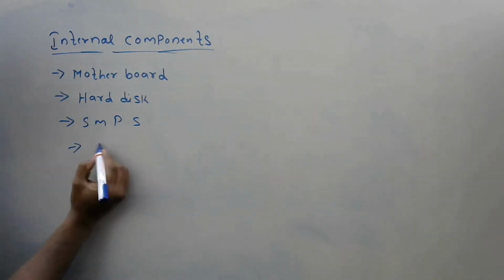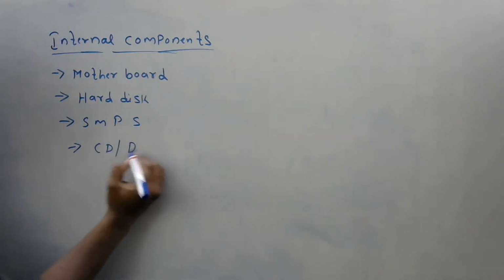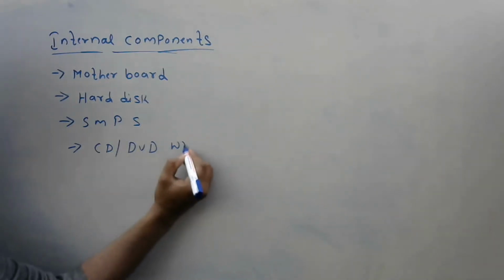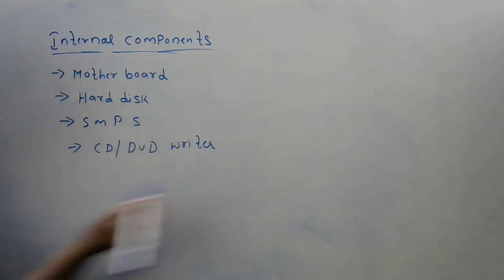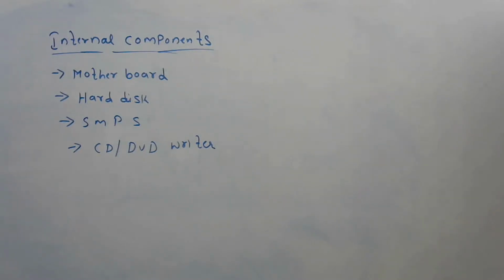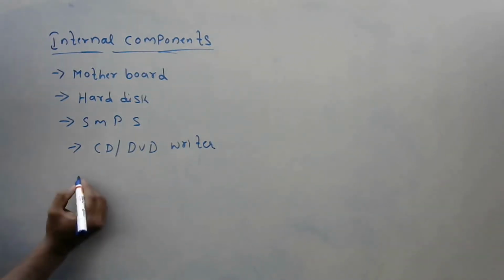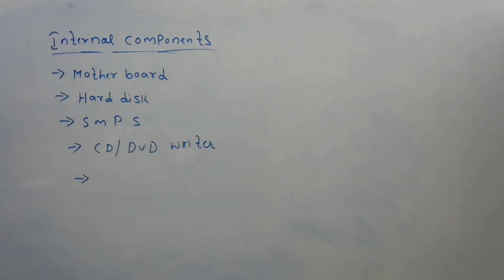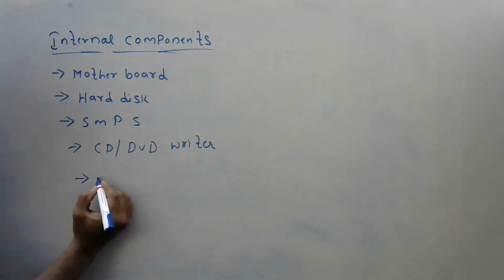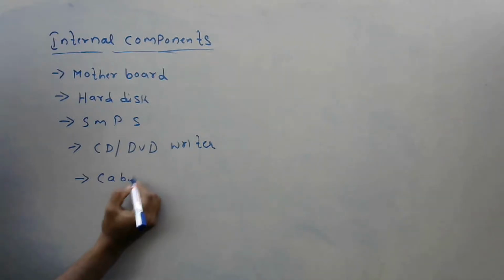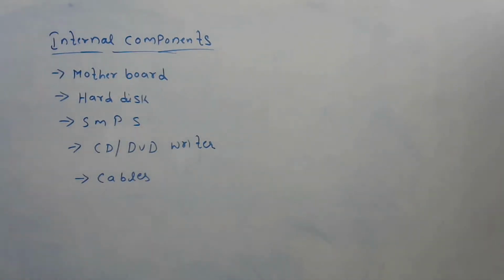Next, CD or DVD writer. Next, cables. We need cables for connections.